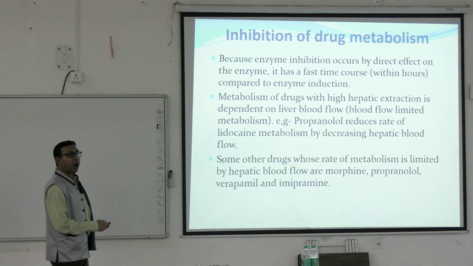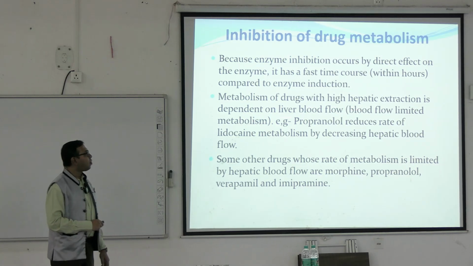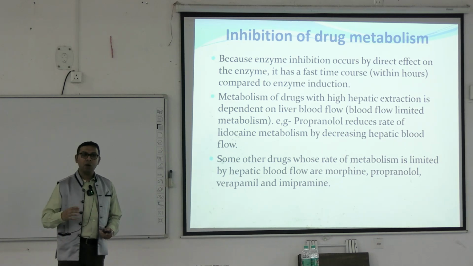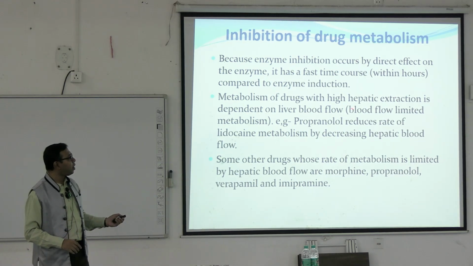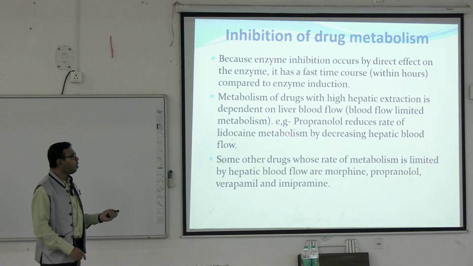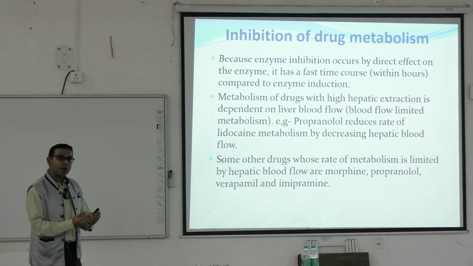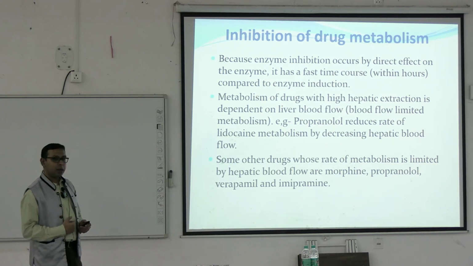Metabolism of drugs with high hepatic extraction is dependent on liver blood flow; it is known as blood flow limited metabolism. That is, when there is high liver blood flow, high hepatic extraction is seen. For example, propranolol reduces the rate of lidocaine metabolism by decreasing the hepatic blood flow. So one drug can decrease the hepatic blood flow, and then the metabolism of the other may be diminished.